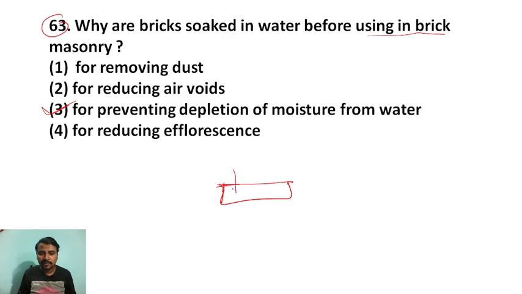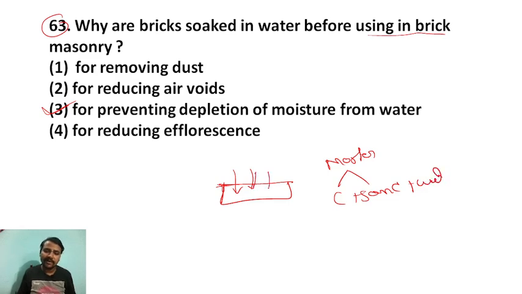If you apply mortar, what is mortar? Mortar is a mixture of cement and sand with required quantity of water. If you apply it here, what will happen? This brick is dry, right? So on the dry portion, if you apply the mortar, the moisture in the cement mortar will be absorbed by the brick, and there is a water deficiency in the cement mortar. So that's why you have to soak the brick before using.